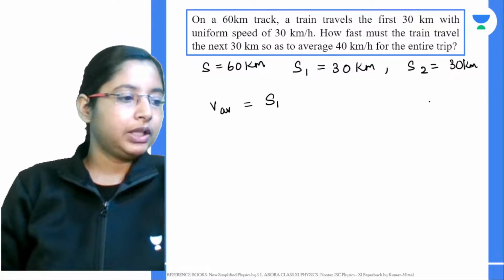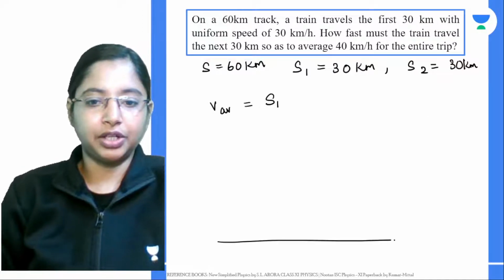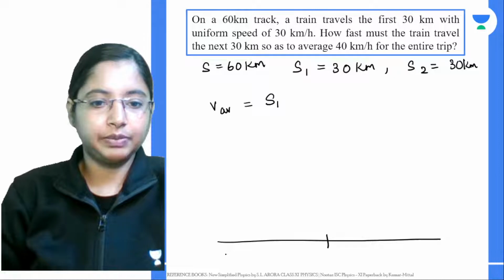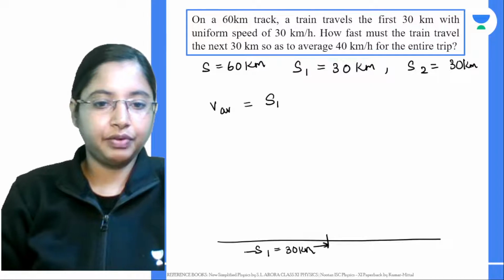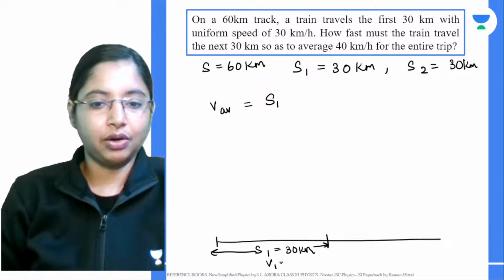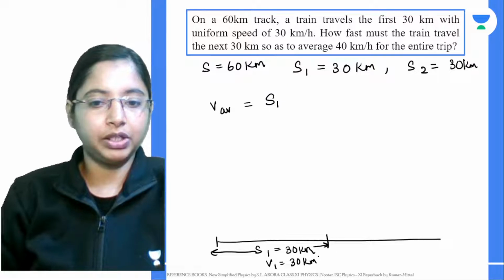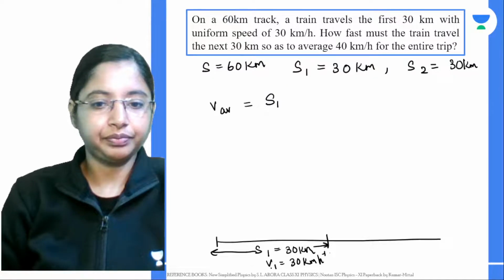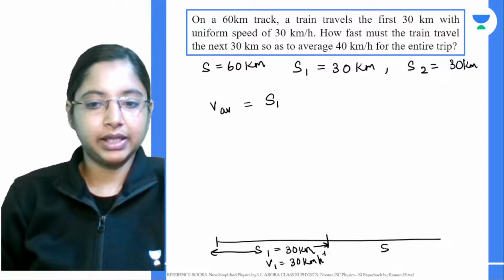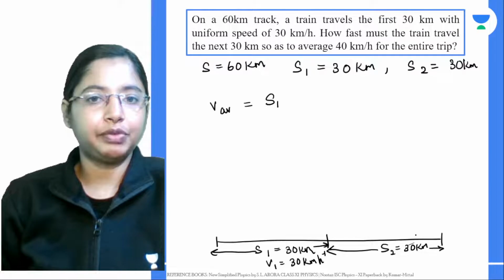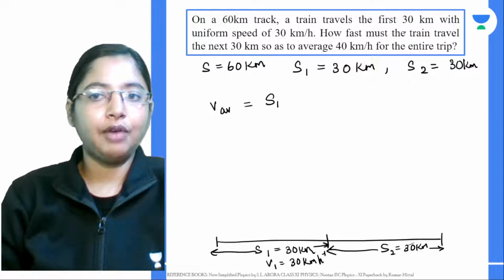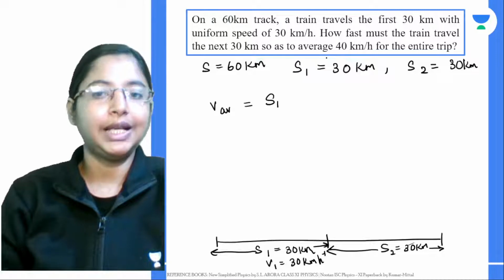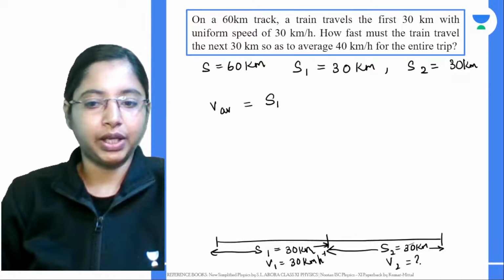Now for this particular journey, the first half gives you your distance S1, which is equal to 30 kilometers. For this first half of the journey, the train goes with a velocity of 30 kilometers per hour. This is given in the question itself. The next half of the journey is another 30 kilometers. 30 plus 30 gives you 60 kilometers in total. How fast must the train go for the next half? We don't know that. V2 is what we want to find.